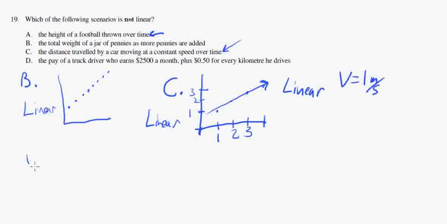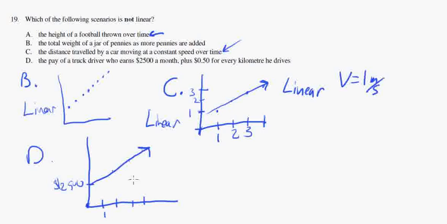Okay. D. The pay of a truck driver who earns $2,500 a month plus 50 cents for every kilometer he drives. So basically this is what it would look like. If you don't drive anywhere, you start off with $2,500. Every kilometer, your pay goes up by 50 cents. And as you can see, this is starting to look also linear, because every kilometer you're going up by the same amount. Your rate is the same. So this is going to be linear.